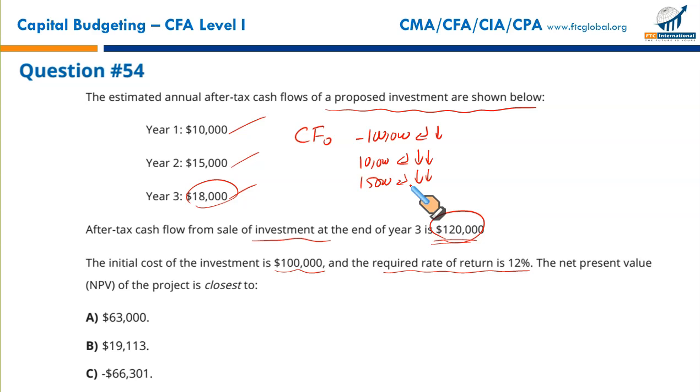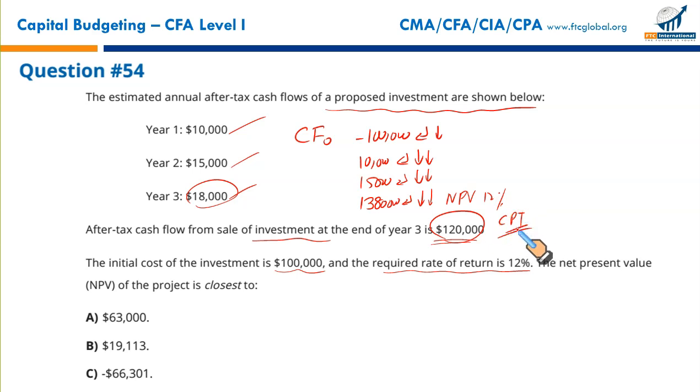Now this is the interesting one. We have two cash flows coming in year 3. Don't take them separately. You need to combine them. 18,000 coming at the end of year 3, 120,000 coming at the end of year 3 again. So it's a total inflow of 138,000. Do not treat them separately in the financial calculator. You will mess things up. Once entered, press NPV, enter the discount rate that is given as 12%, press CPT, and there we go. We'll get your net present value.